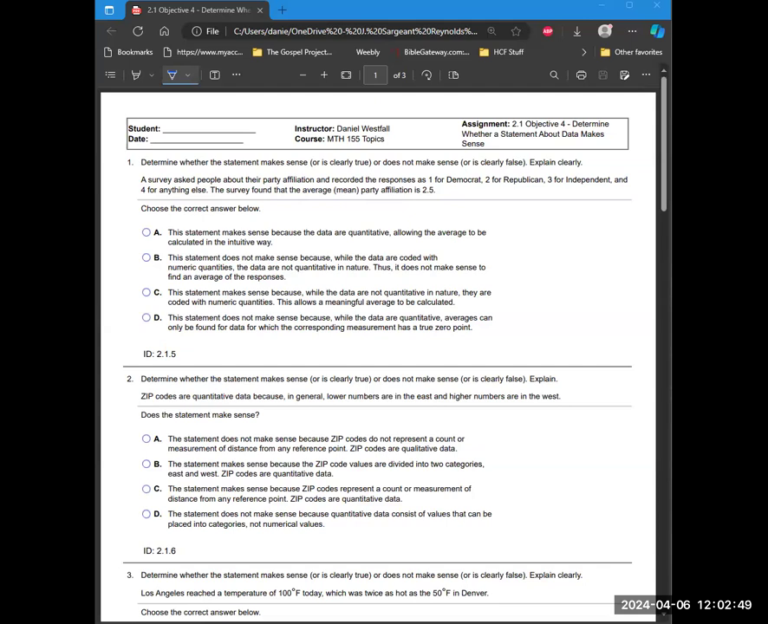The survey asked people about their party affiliation and recorded the responses as 1 for Democrat, 2 for Republican, 3 for Independent, and 4 for anything else. And the survey found that the average or mean party affiliation is 2.5. That doesn't make sense to average these values together because this is qualitative data, not quantitative data. So B.